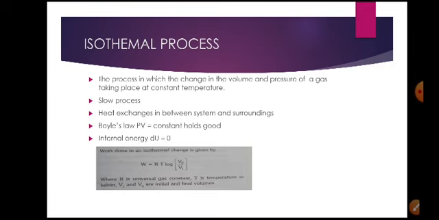So consider a gas in a vessel or a cylinder. If the gas expands, some work is done by the gas against the intermolecular forces, then the temperature of the gas decreases. It absorbs some heat from the surroundings to maintain its temperature constant. This process is called isothermal expansion.